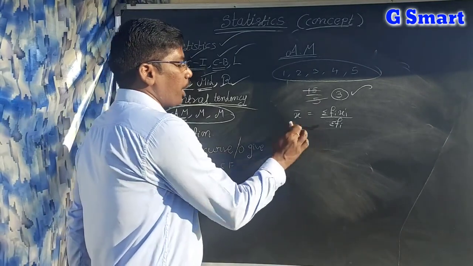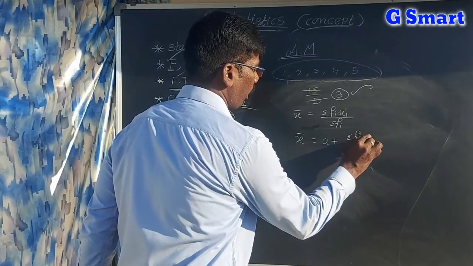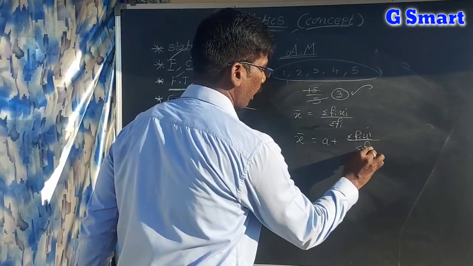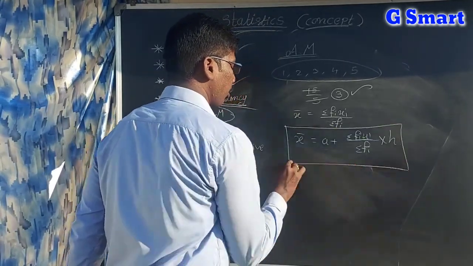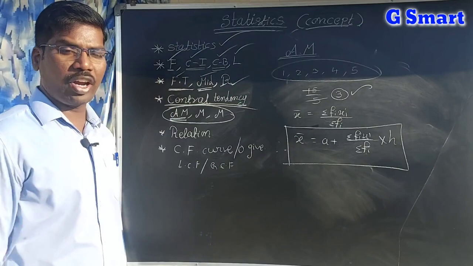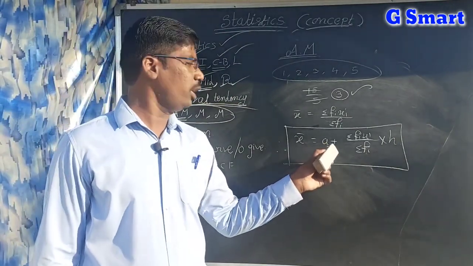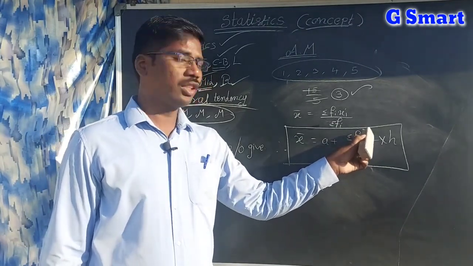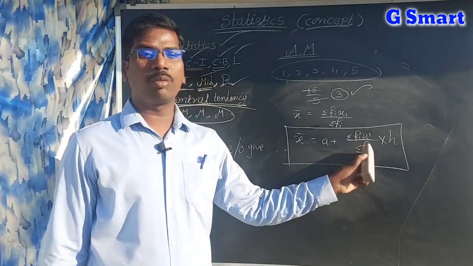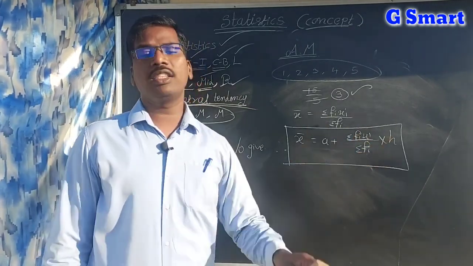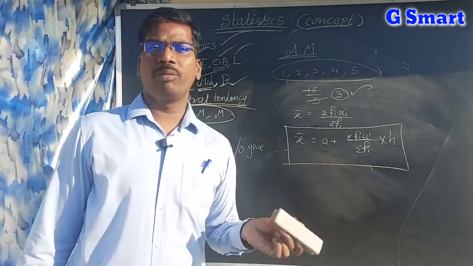Next, x bar is equal to a plus sigma fi ui by sigma fi into h. This is the shortcut or step deviation formula for finding the arithmetic mean. In this, a is the assumed mean, ui is the deviation, sigma fi ui is the sum of the product of the frequency and deviation, sigma fi is the total frequency, and h is the length of the class interval. You have to remember this each and every time for the arithmetic mean.